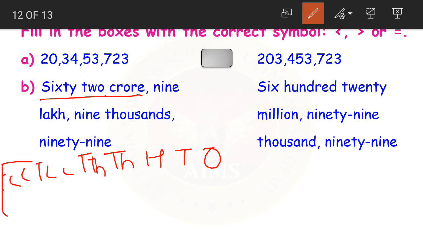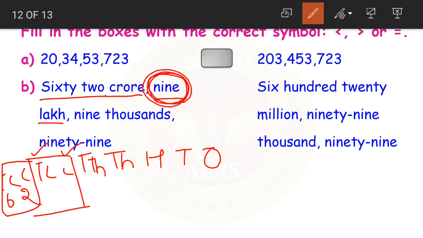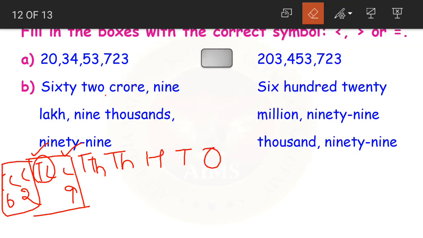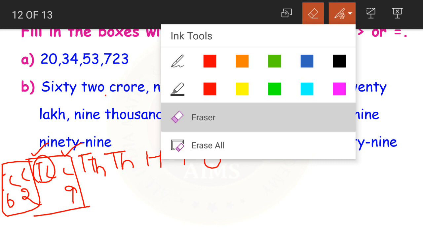So in the crores period we are having 62. Then we are having 9 lakhs. We are having 10 lakhs and lakhs here. But they gave us only 9 lakhs. 9 means it is in 9 lakhs only. There is no number in the 10 lakhs period. Like if there was 70 lakhs, then we would have written 7 in the 10 lakhs period. Yes or no, children? Yes, we have no number for the 10 lakhs period here.